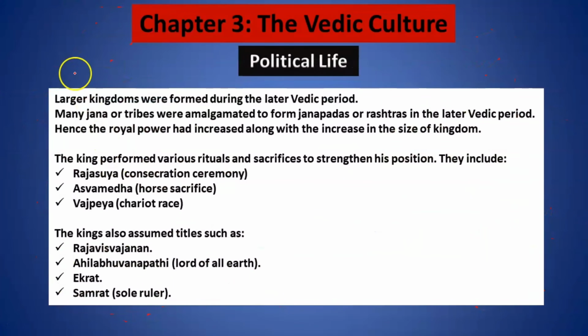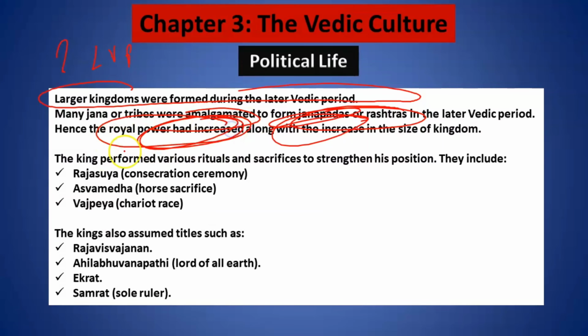All right. What was the political life during the later Vedic period? Now, as I told you, larger kingdoms were formed. Many janas or tribes joined together to form large kingdoms, and hence the royal power increased. Now, one more important thing is, the king started performing various rituals and sacrifices to strengthen his position, such as Rajsuya, Ashwamedh, and Vajpaya.